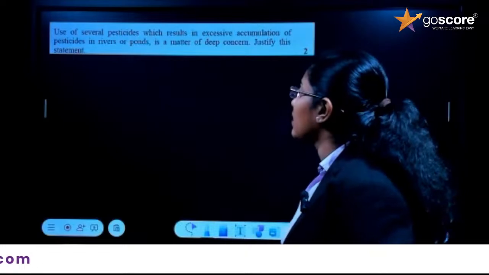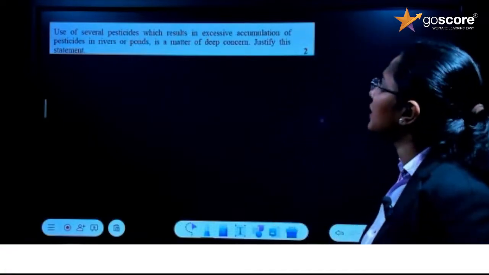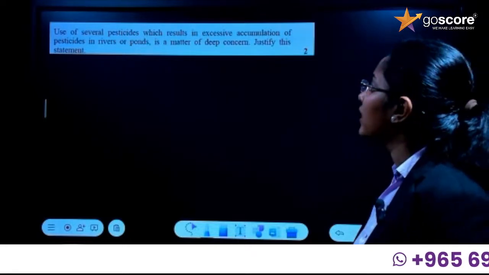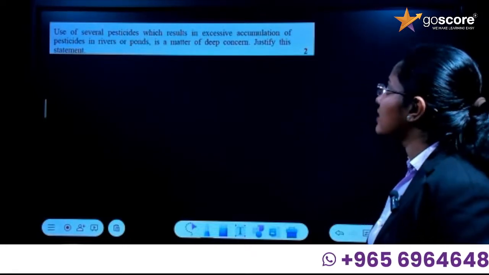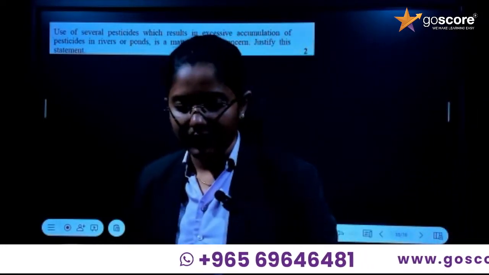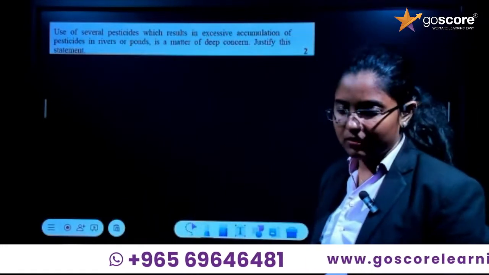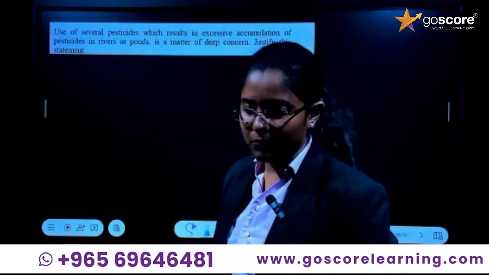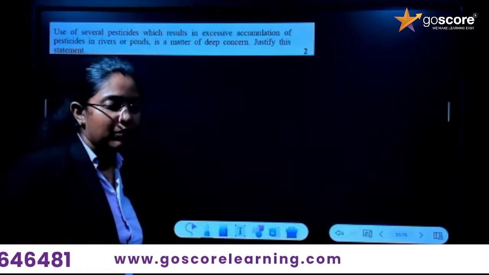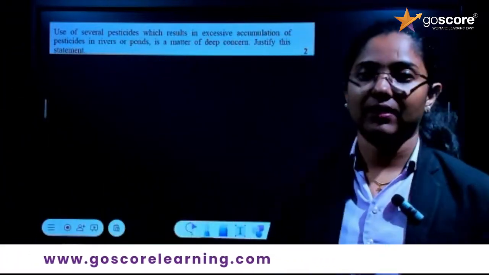Okay, so next question. Use of several pesticides resulting in excessive accumulation of pesticides in rivers or ponds is a matter of deep concern. Justify the statement. Okay, justify the statement. What process is actually this? This process is known as biomagnification.